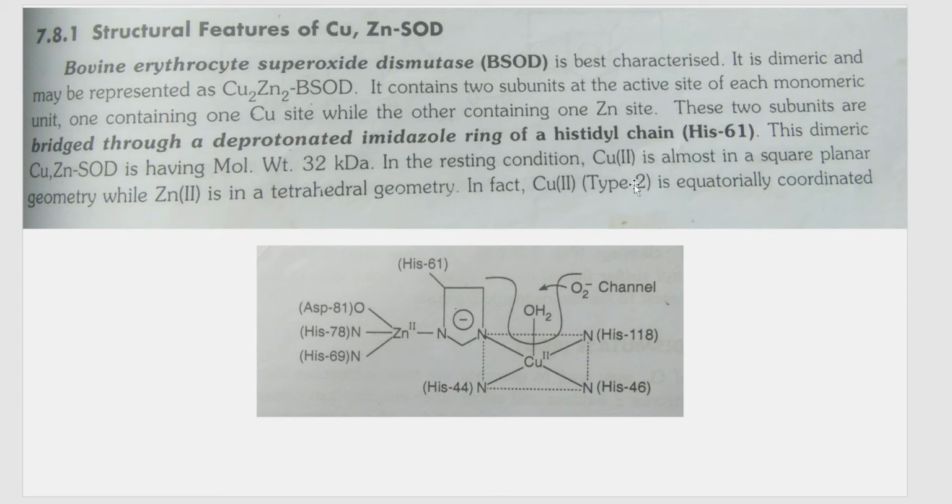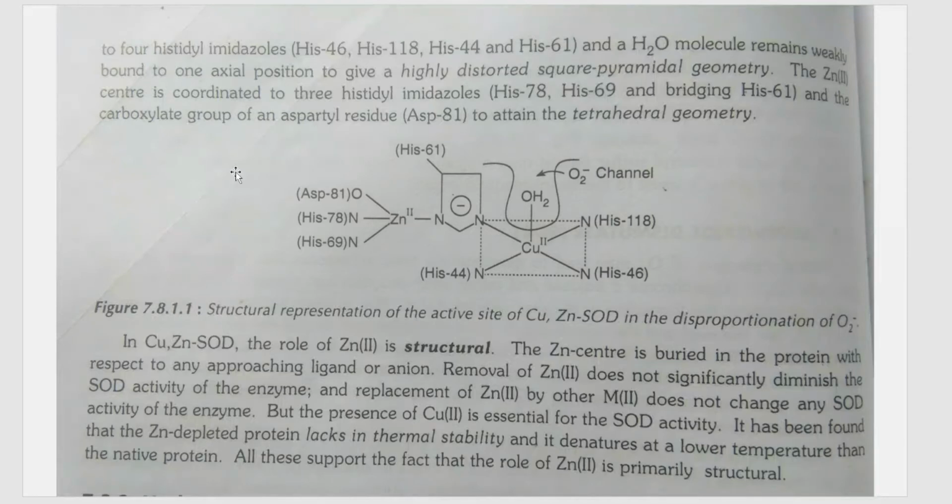And in the resting condition, the Cu2+, because the charge is 2 plus on copper, has a square planar geometry, whereas the zinc has a tetrahedral geometry. And here the Cu2+, as you can see, is coordinated with four histidyl imidazoles, or four histidine chains attached to this copper, that is histidine 118, histidine 46, histidine 44, and also, as part of this chain, histidine 61.